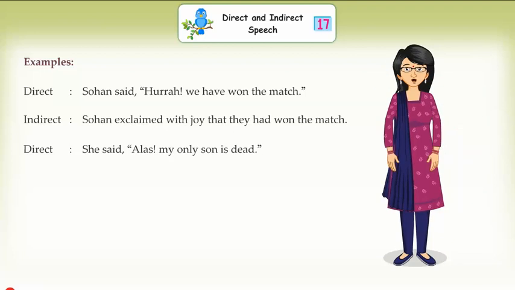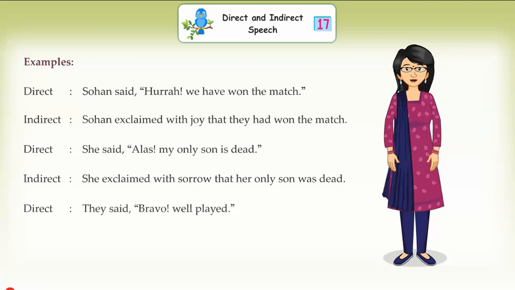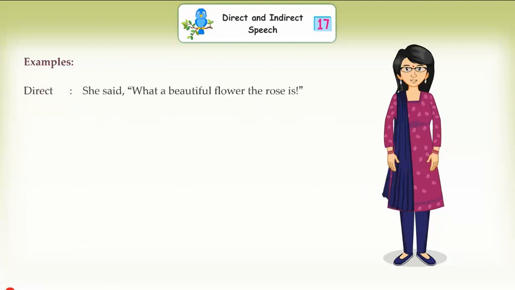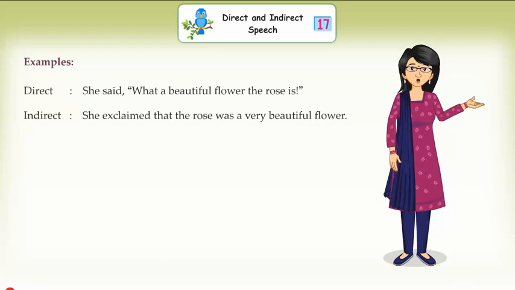Direct: She said, "Alas, my only son is dead." Indirect: She exclaimed with sorrow that her only son was dead. Direct: They said, "Bravo, well played." Indirect: They applauded him, saying that he had played very well. Direct: She said, "What a beautiful flower the rose is." Indirect: She exclaimed that the rose was a beautiful flower.